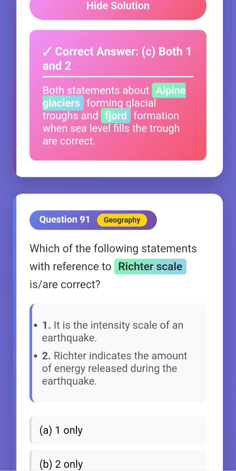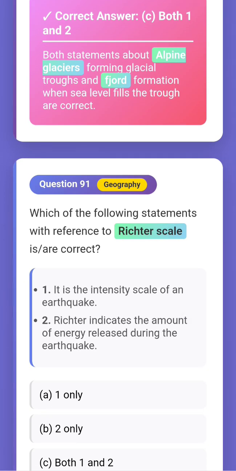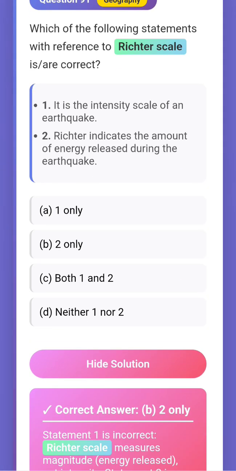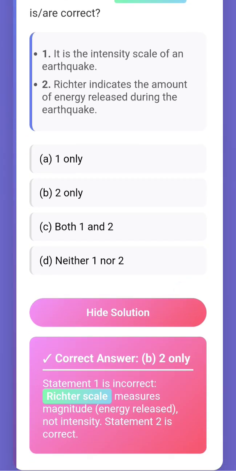It is the intensity scale of an earthquake. A Richter scale indicates the amount of energy released during the earthquake. What will be the answer? Answer is only B. Okay, which of these are correct? Yes, B. Richter scale measures the magnitude, not the intensity. It measures the energy released or magnitude, not intensity. Yes. Okay.